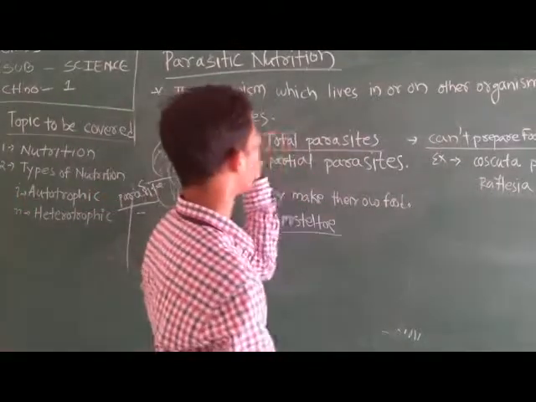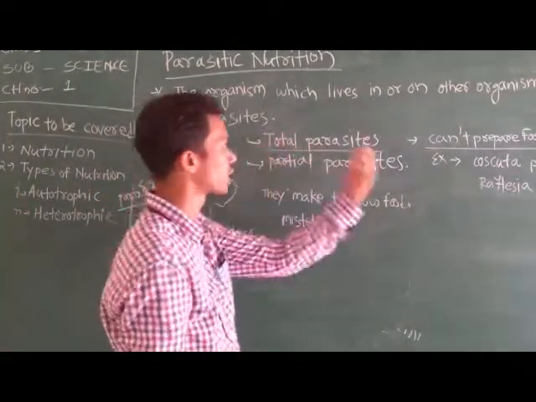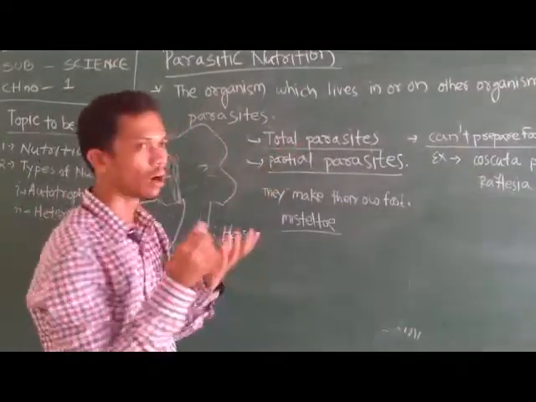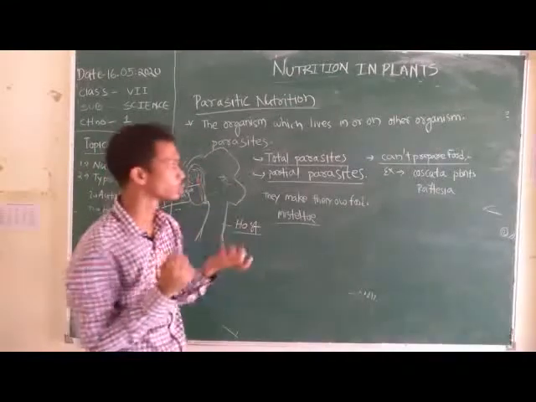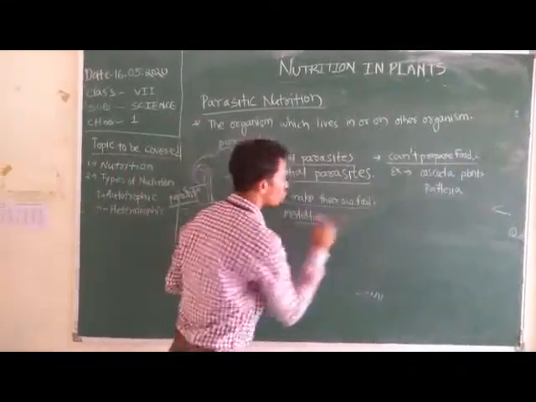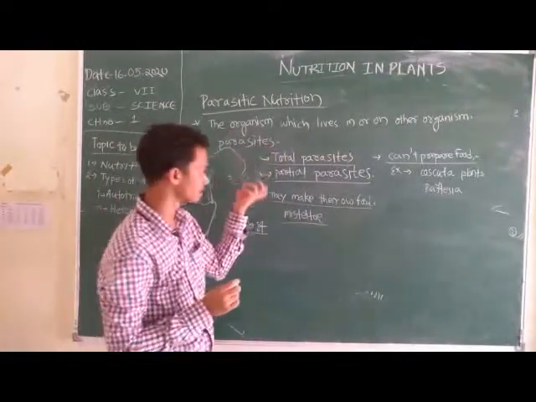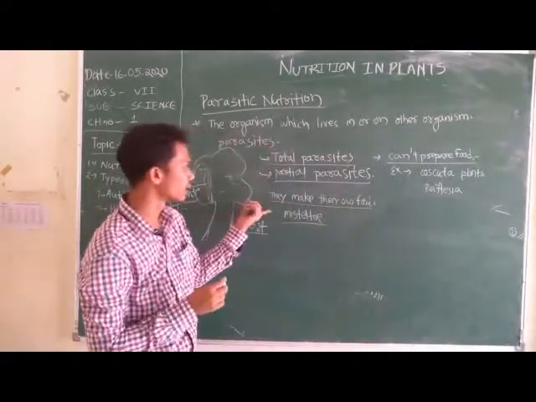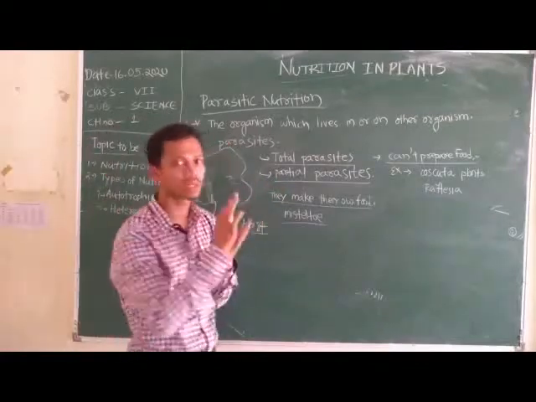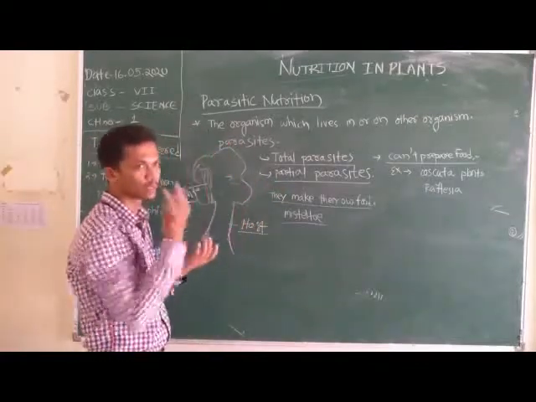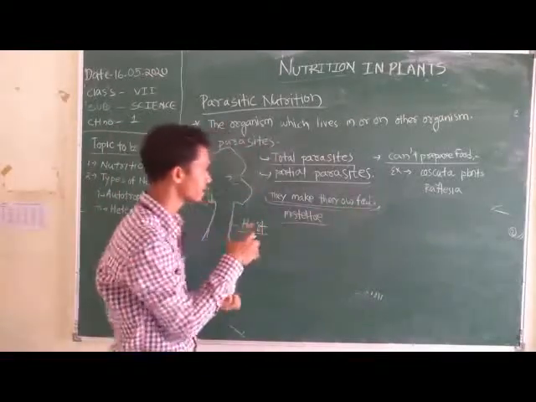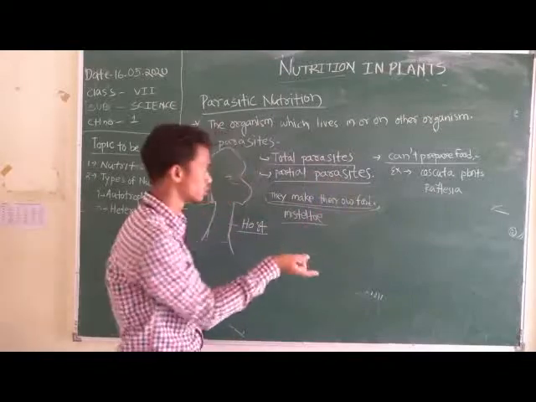And in the case of partial parasites, they possess green leaves and also have chlorophyll pigment, so they can make their own food also. Here, listen, just focus on this exception. Those plants which cannot prepare their own food are called heterotrophs. But partial parasites are those plants which prepare their own food.